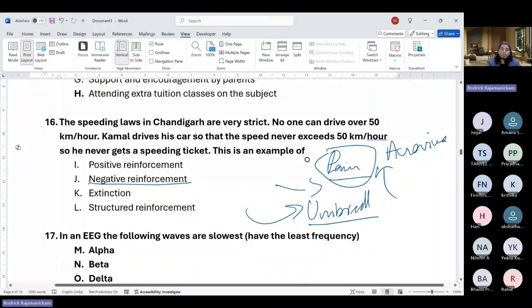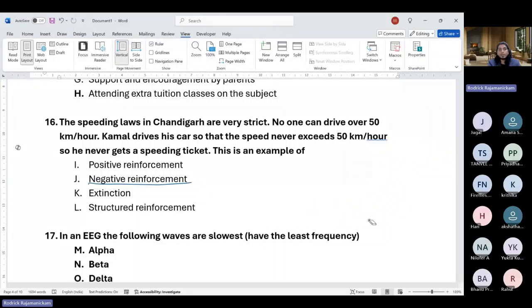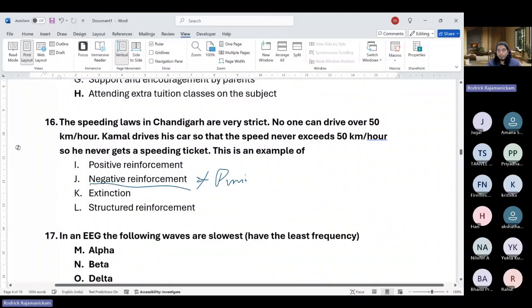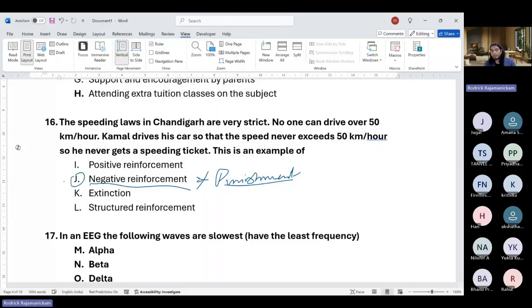Okay. So that is not the exact phenomenon here, but by going with the options that are given, this seems to be the closest one. But do remember, negative reinforcement and punishment are not the same. So what is described here is exactly punishment. It is not negative reinforcement, but given the lack of possible correct options, it is negative reinforcement. Okay.